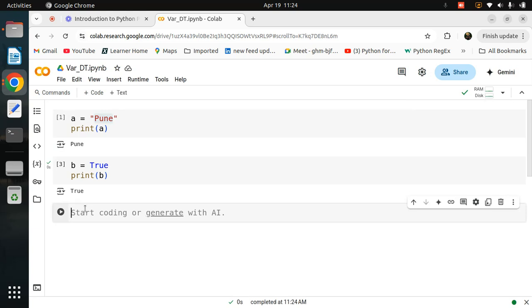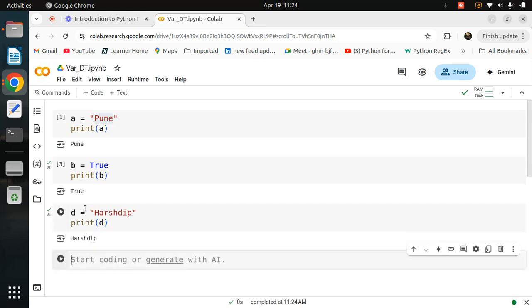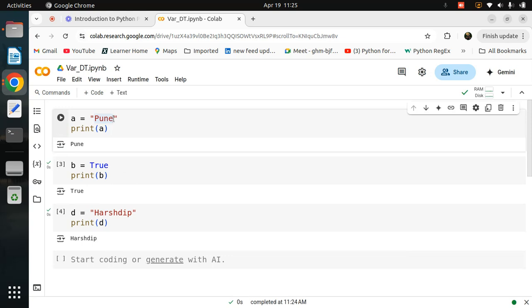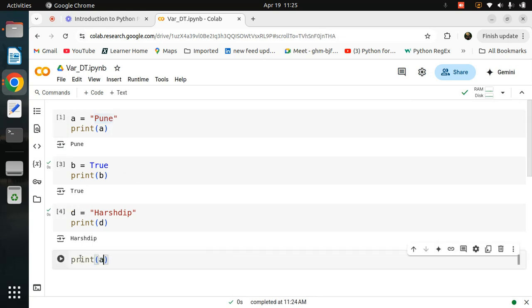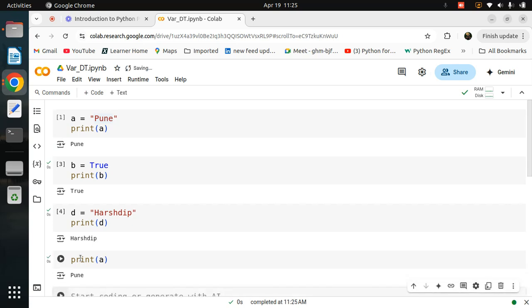Don't put your name as a variable. If I say print your name, then you put any variable name, write your name as its value, and if you want to print that, simply put the variable name. That's why I say a variable is just like a container or storage. Now for example, I want to print Pune. You know what the variable name of Pune is? A. So you can simply write print A, and it will be accessible. That's why the variable is very useful for accessing values in every programming language.